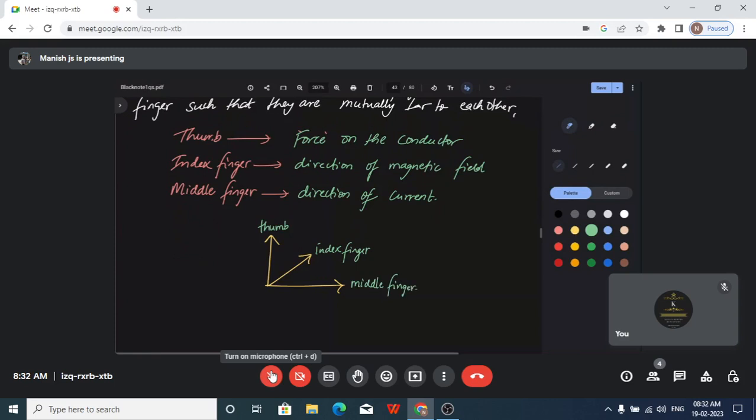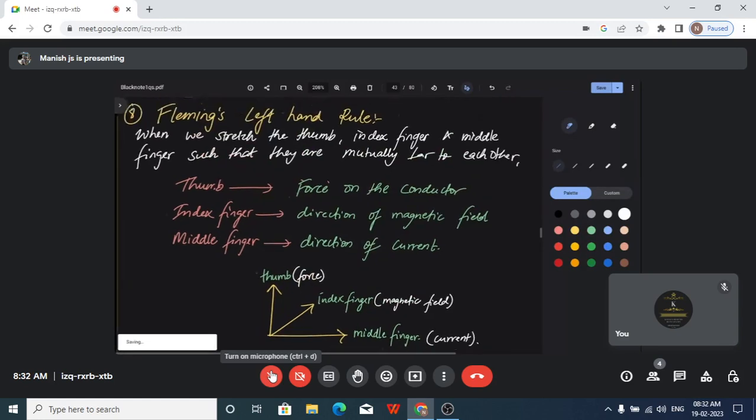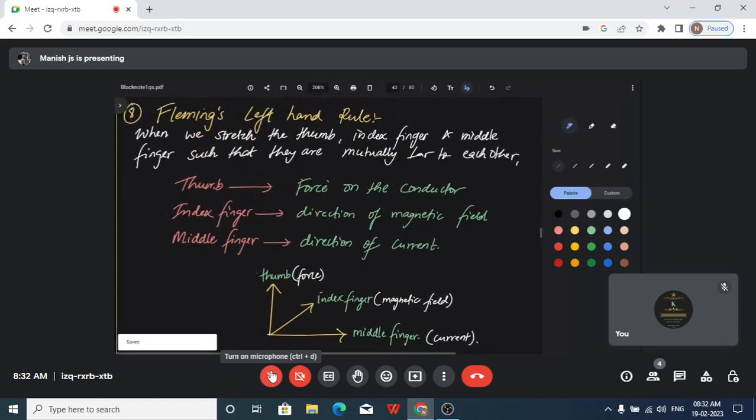So what does the thumb indicate? It indicates force. The index finger indicates magnetic field. And the middle finger indicates current. That's all. So this is called Fleming's left hand rule.